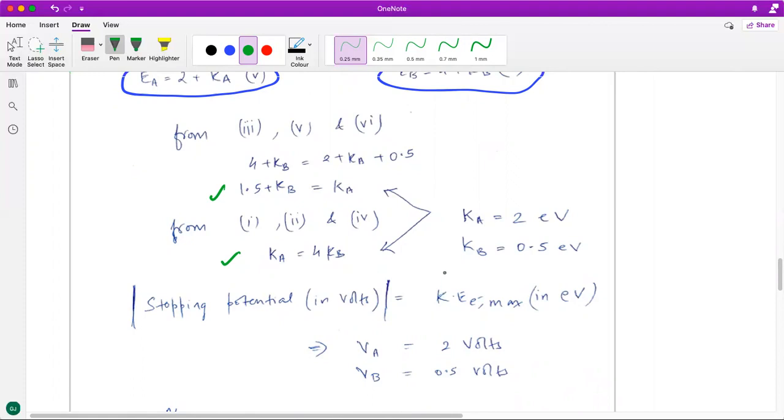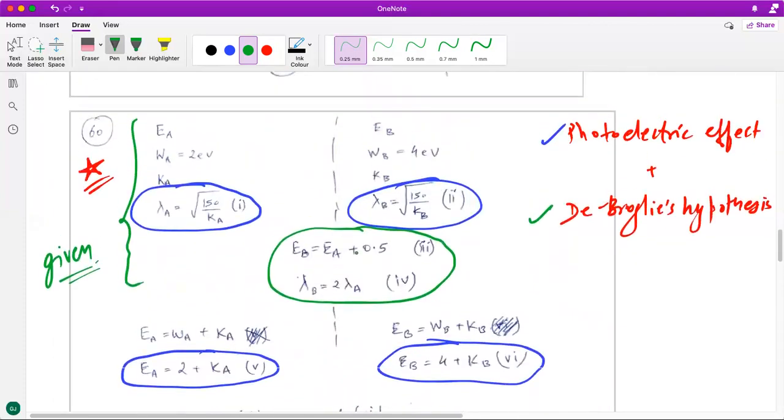Okay. So this is the math part of it. Here you notice, this is the conceptual bit. This is what I would say is connecting the dots.